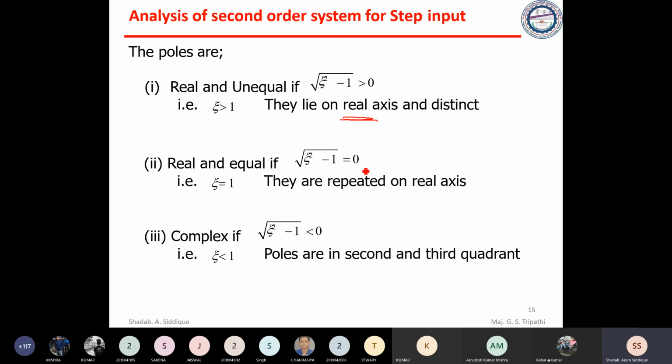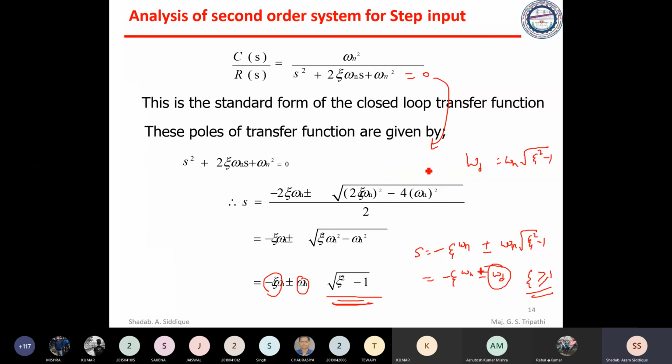Now if this is equal to 0, then zeta equals 1, and that will be a repeated root. In the previous one, if zeta equals 1, this term becomes 0, and we get minus zeta omega n and minus zeta omega n, the two roots, and these will be repeated.